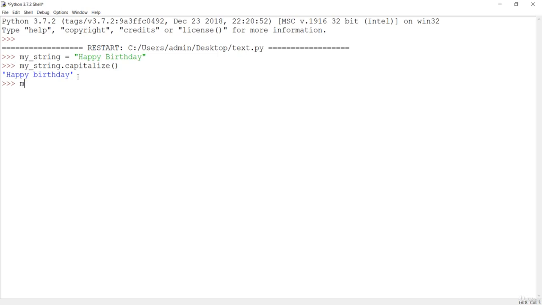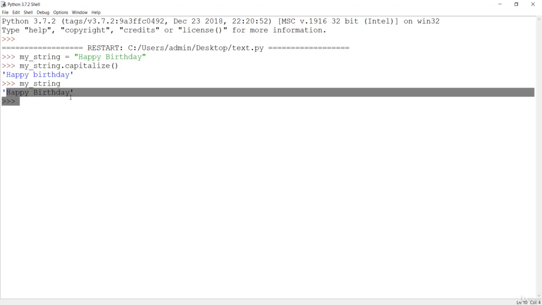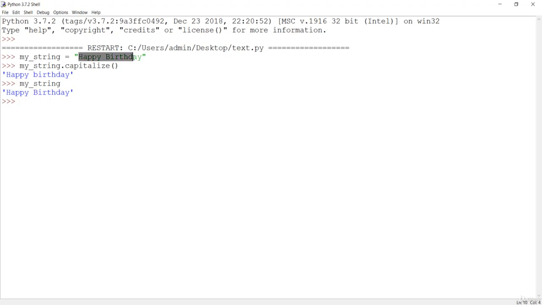And if I check my string again, it will be unchanged. You can see this is the same string which was just created. We applied capitalize, but nothing is happening here. This change has not been reflected in the original string because strings are immutable, they cannot be changed.